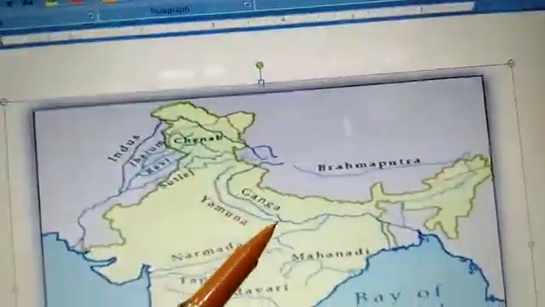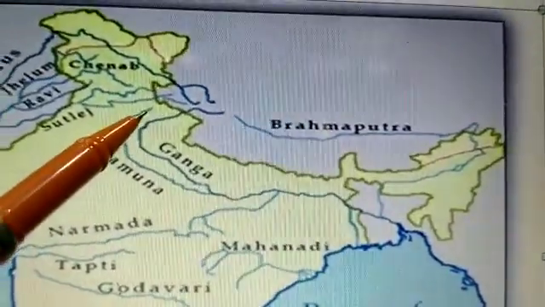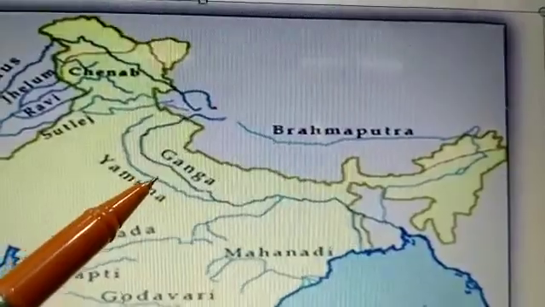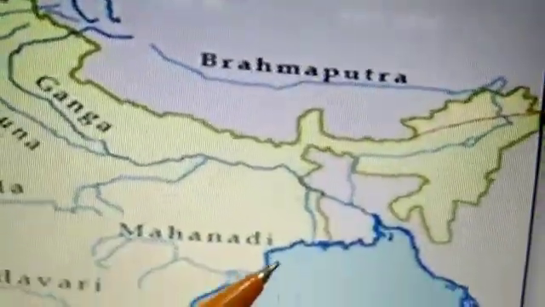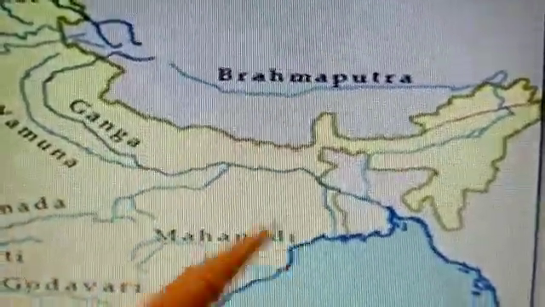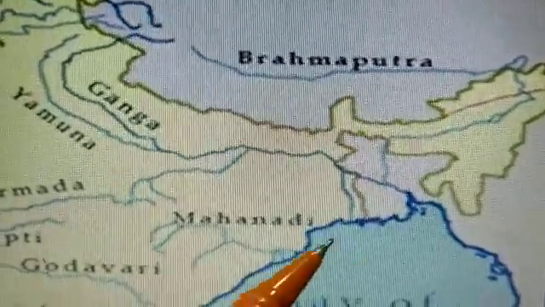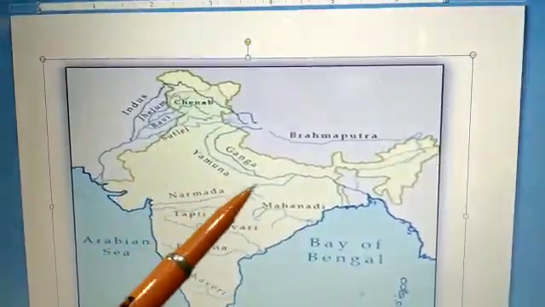The Ganga passes through many states. You can see here the Ganga river starts from Uttarakhand, then comes to Uttar Pradesh, then Bihar, and lastly it passes through Bengal, where it divides into two branches, Hooghly and Padma. So this is the location of the river Ganga.